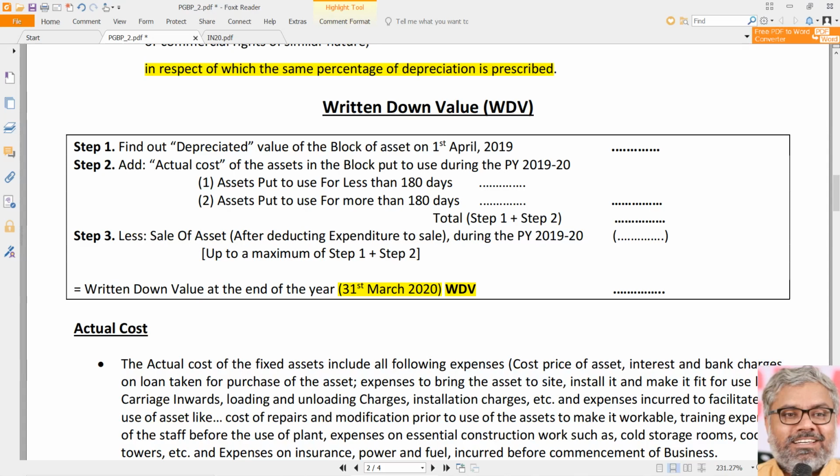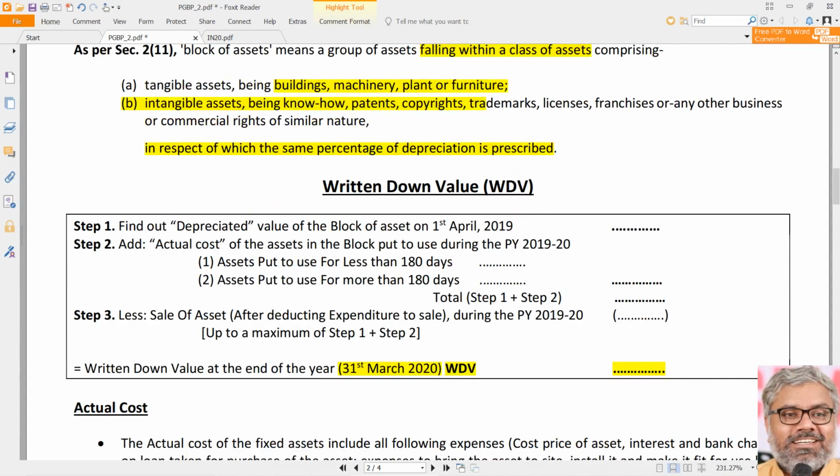But how to find out that, on which we are finding out depreciation? So the rates are applicable on the ending written down value before providing depreciation at the end of the year. How to get that? First of all, we should start with the opening written down value. Naturally, that is at the beginning of the year.